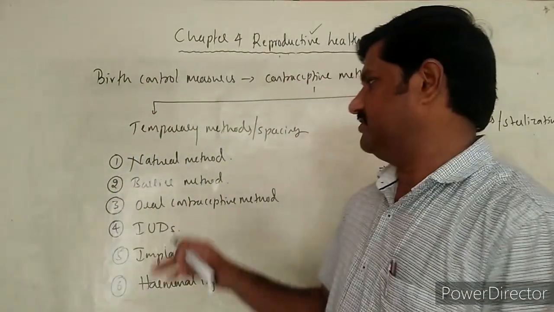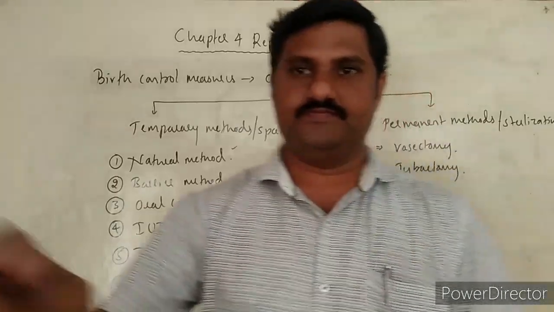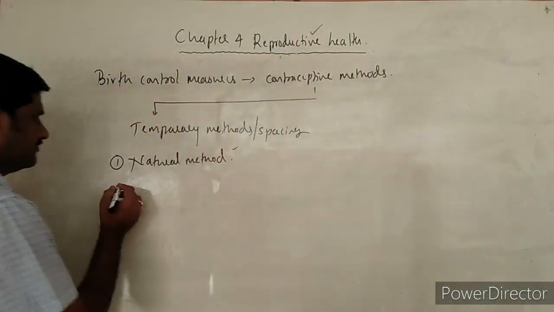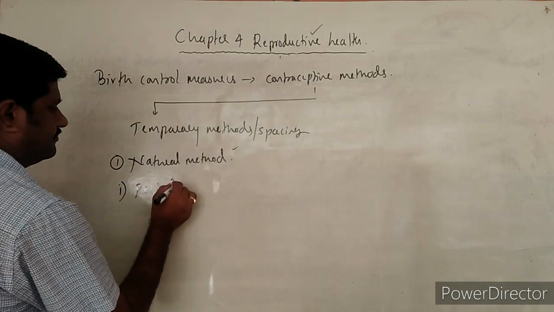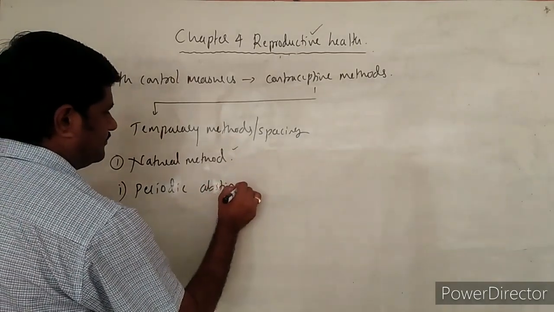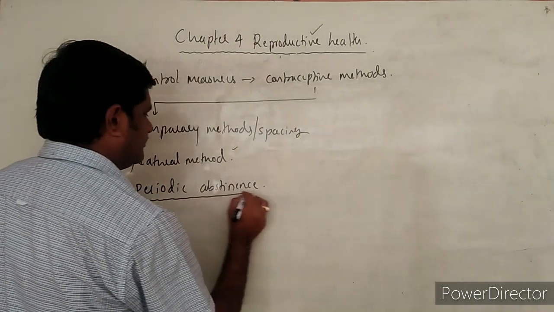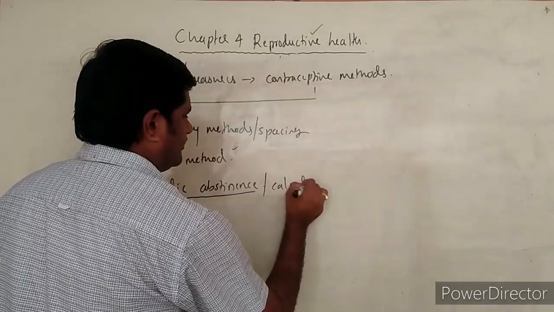Next, first we shall go through the natural method. The first natural method is periodic abstinence. Periodic abstinence is also called the calendar method.